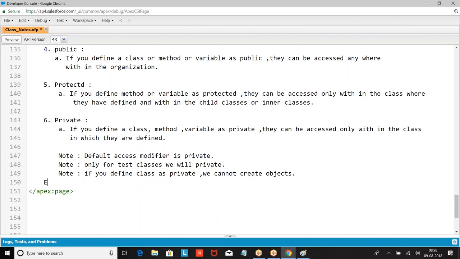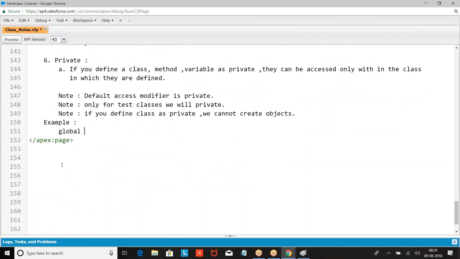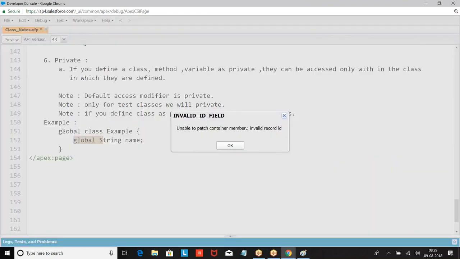Now, try to understand this point. If I want to define a global class example, and I want to define any variable as global, the class has to be global. Inner members should be equal or less than the outside member.